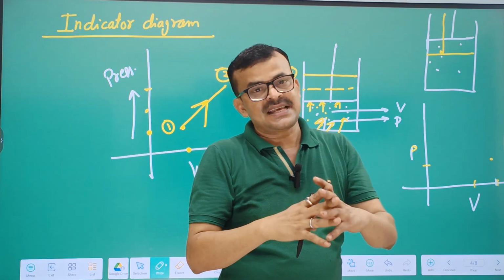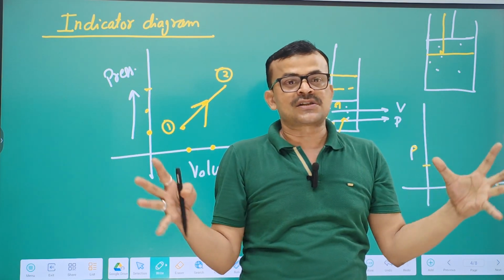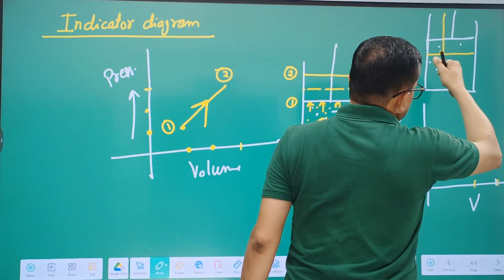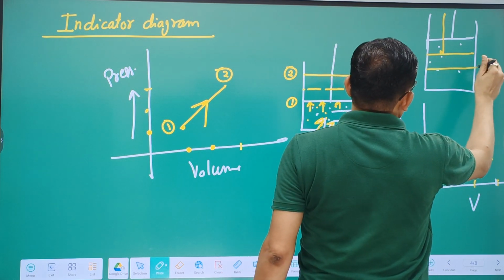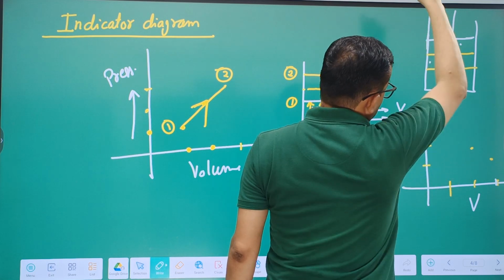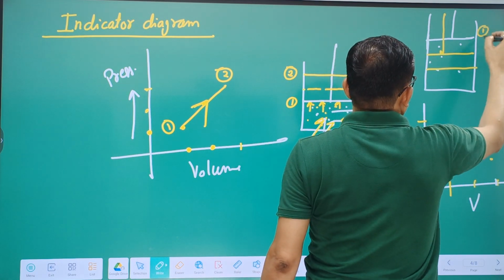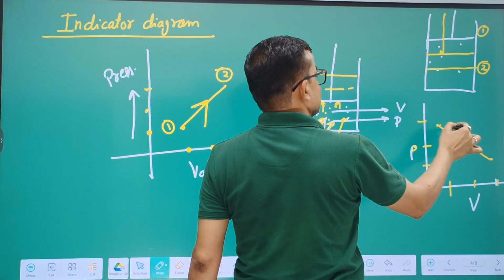If gas expands, its pressure decreases, and if gas is compressed, its pressure will increase. So the gas is compressed, pressure increases, and the point will be taken here. Again volume decreases, pressure increases. So this is the first state, this is the second state, and the system is taken from this state to this state.